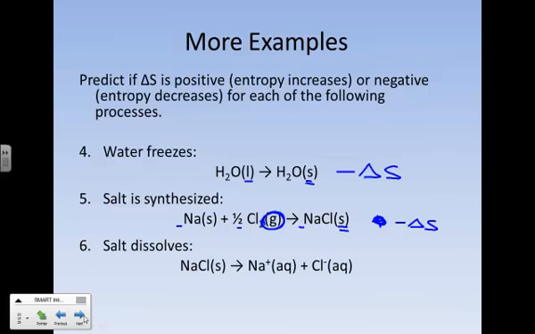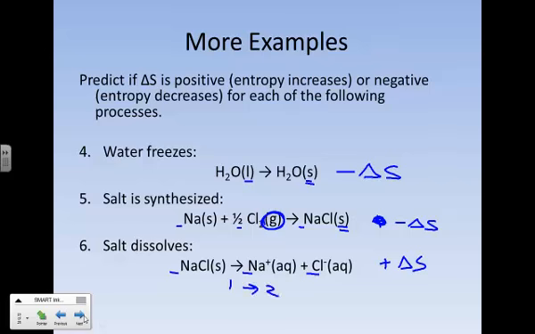Once we make this salt, let's go ahead and dissolve it. What's it going to do? Why, that would be a positive change in entropy. You can look at particles. You got 1 particle going into 2 particles. That's enough for a positive change in entropy.